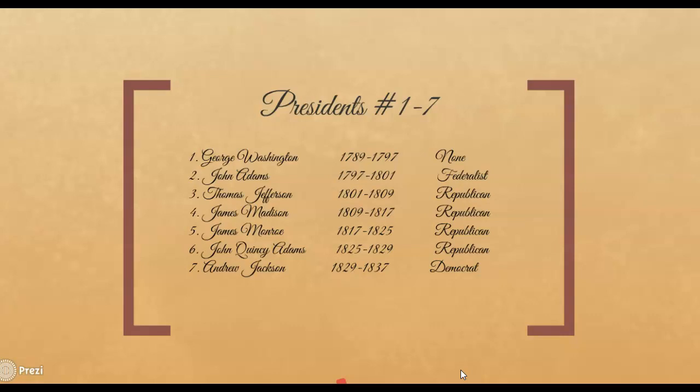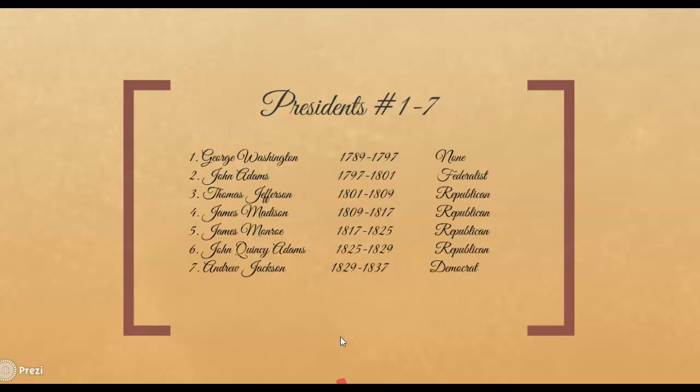Followed by James Madison, number 4, 1809 to 1817, Republican. James Monroe, 1817 to 1825, he's also a Republican. John Quincy Adams, who is the son of John Adams, he is 1825 to 1829, and he is a Republican. And then number 7 is Andrew Jackson, and he is president from 1829 to 1837, and he is the country's first Democrat president. Okay, and that's Andrew Jackson.